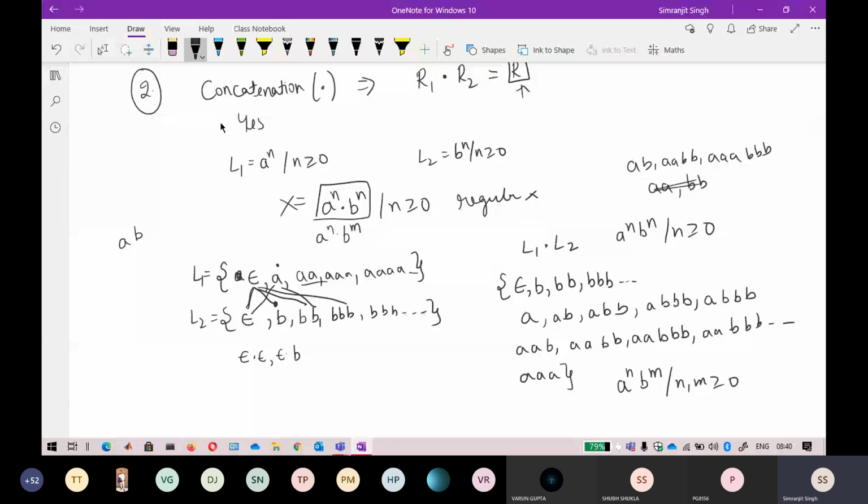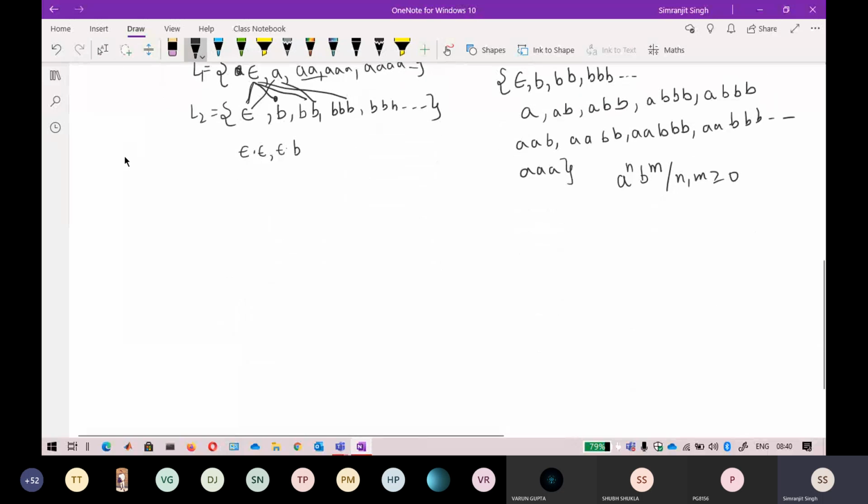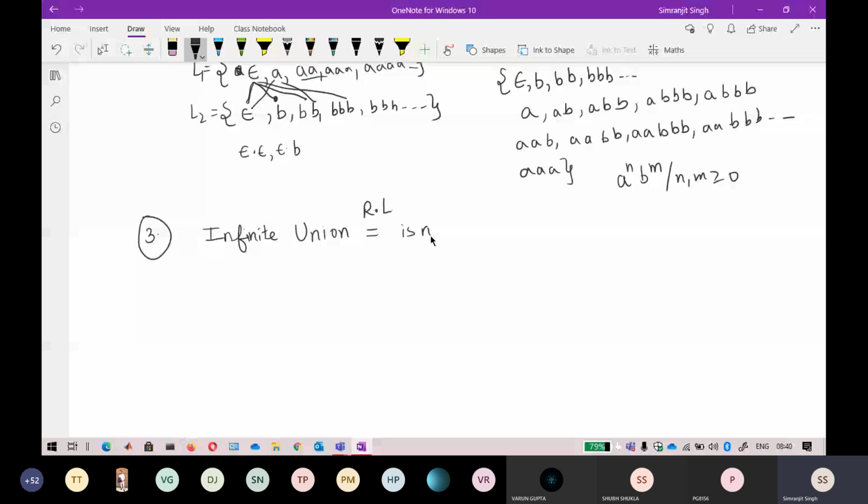There is something I want to tell you, that there is an exception here. The exception is infinite union. This is a bit of an exception in regular languages. What is the meaning of this? The regular language is not closed under infinite union.